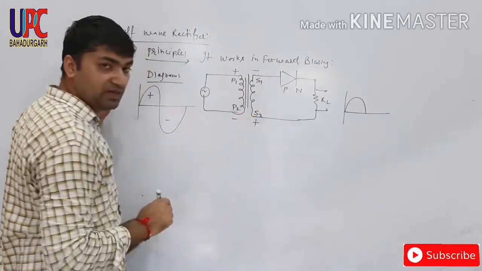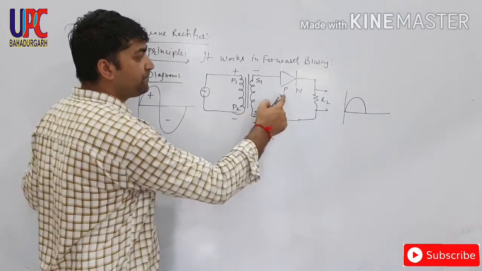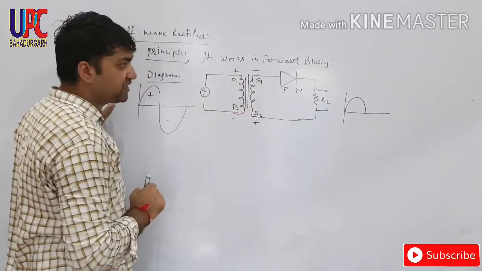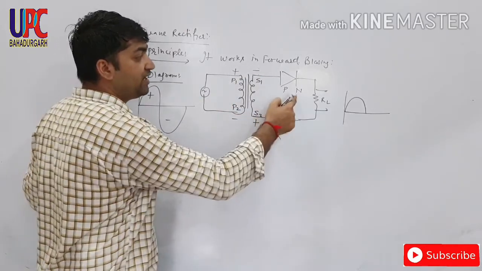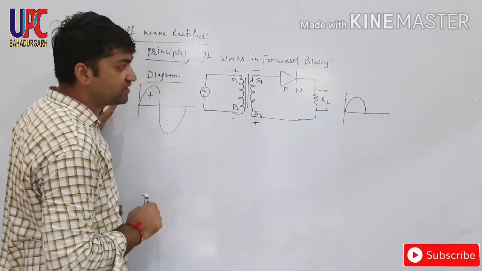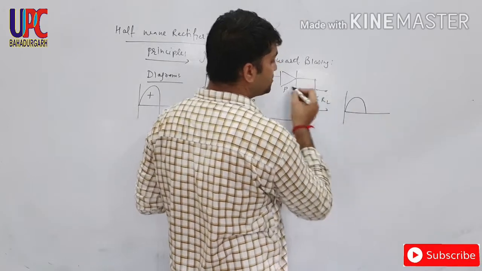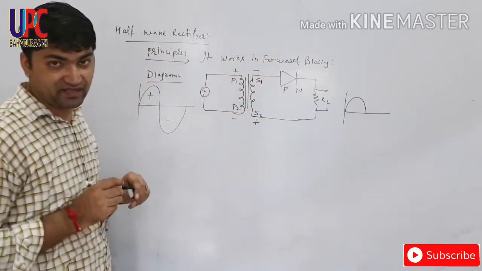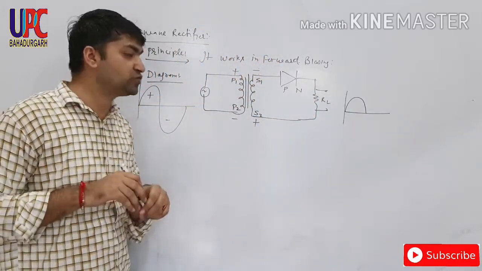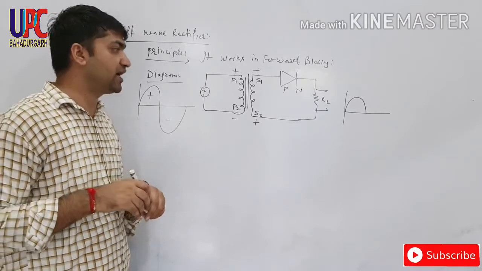Now diode will become reverse biased. Here P is connected to the negative terminal and N is connected to the positive terminal of the battery. That means diode will be in reverse bias and junction will offer infinite resistance. So output will not be gained during negative half cycle.